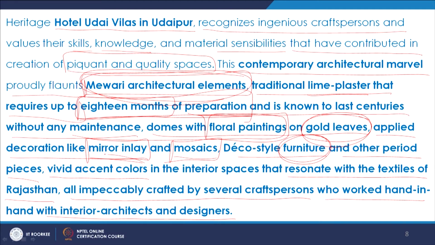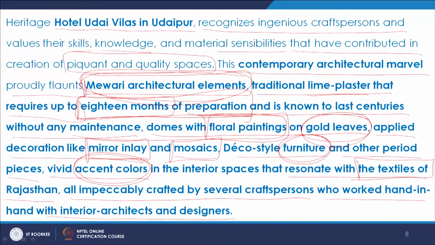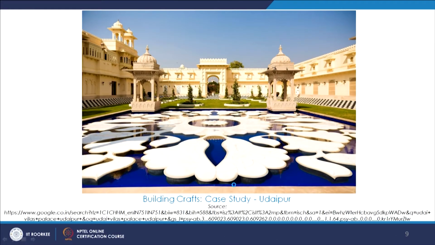And then we are talking about color theory as well. So there are vivid accent colors in the interior spaces, and they resonate with the textiles of Rajasthan. So again there is a connect between the way of life, the fabric one wears, the nice color it embraces, and how it also enhances the space making. And they are all impeccably crafted by several craftspersons who also work hand in hand with designers, and it's not just working single handedly. So it's an ecosystem again. So these are some pictures, and throughout this lecture we will be browsing through a lot of visual inventories, and we will be just seeing and observing.